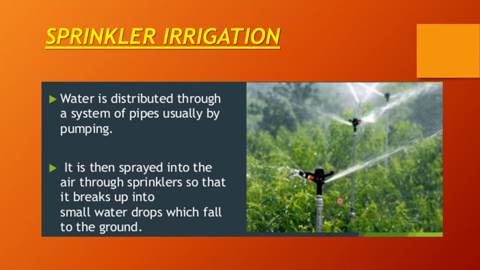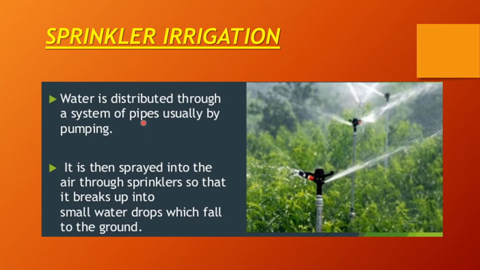The water is then sprayed into the air through rotating sprinklers. These are the sprinklers, black in color, which have appeared, so that it breaks up into small water droplets that fall to the ground. This type of irrigation ensures a uniform supply of water to the crops. This is the main advantage of sprinkler irrigation.